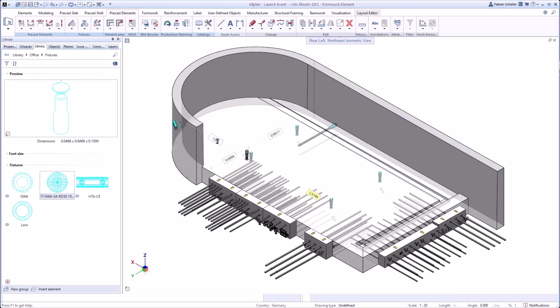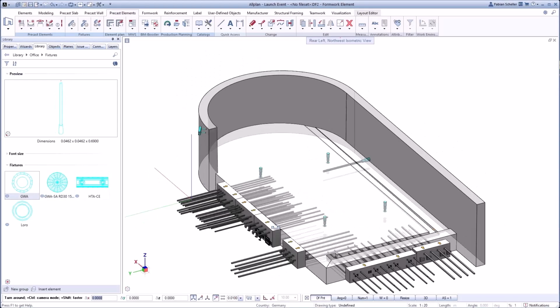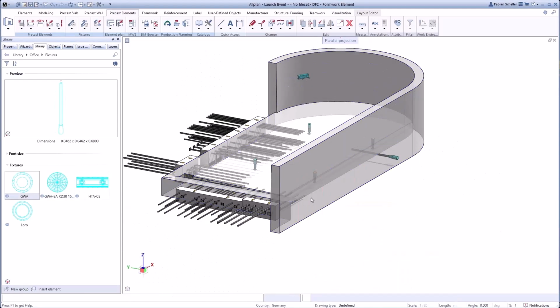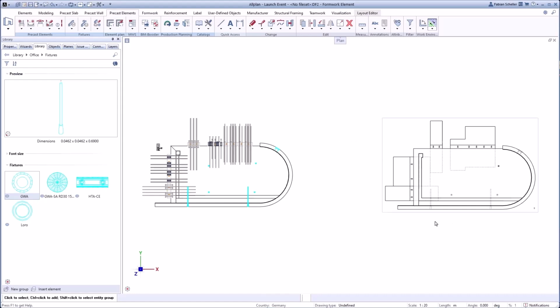Fixtures can be placed in a model or in a view or a section. We also introduced the local coordinate system for fixtures to explain to the user the transformation on the reference surface. This example shows the benefits of unified navigation, because from now on users can directly rotate the element without using a separate mode.